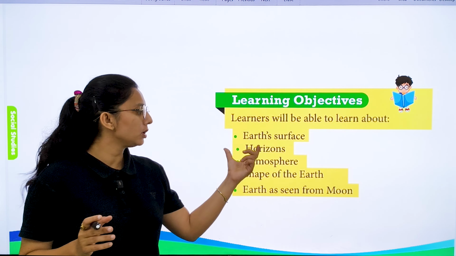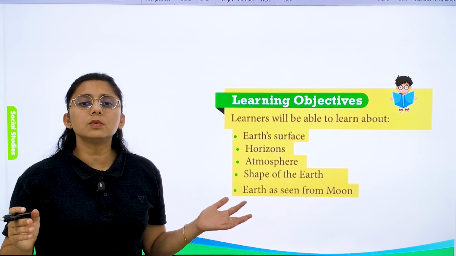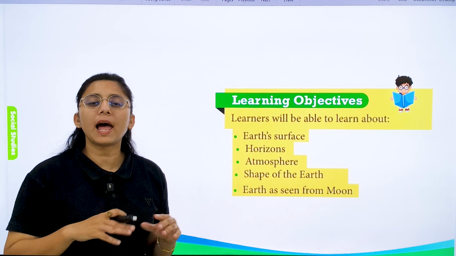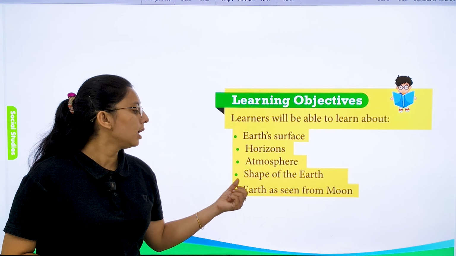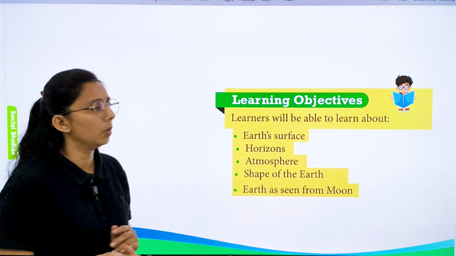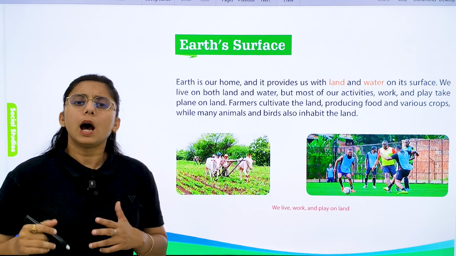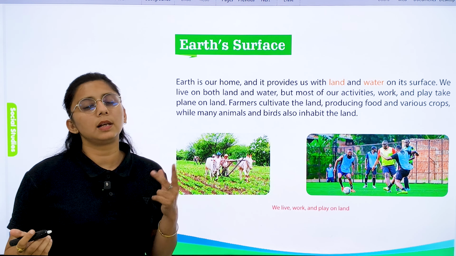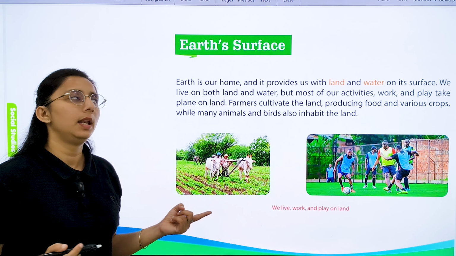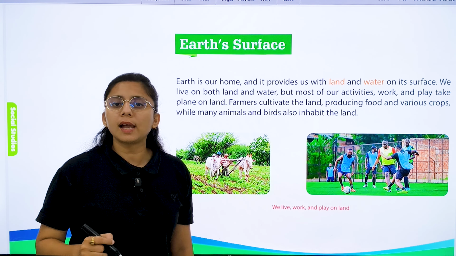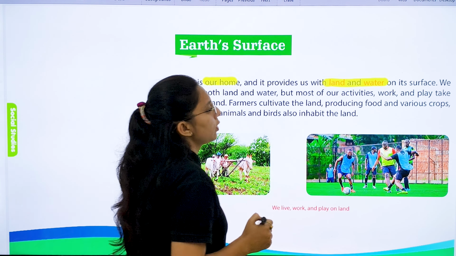In this chapter I will tell you about the Earth's surface, horizon, atmosphere, shape of the Earth and the Earth as seen from the Moon. What is atmosphere? The blanket of air surrounding our Earth is called atmosphere. So first of all, what is the Earth's surface? As you know, Earth's surface is divided into two parts, land and water. Three-fourths is covered with water and one-fourth by land. Earth is our home, and it provides us with land and water on its surface.